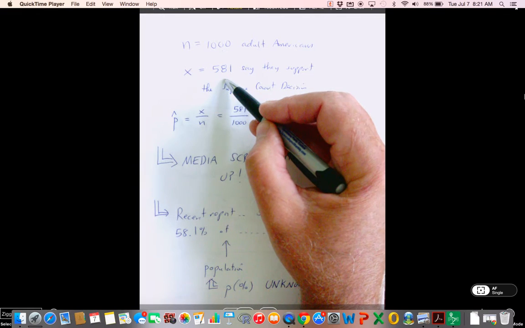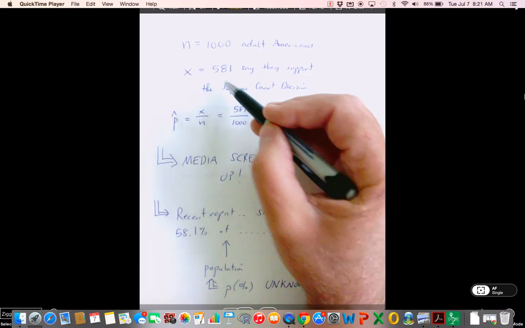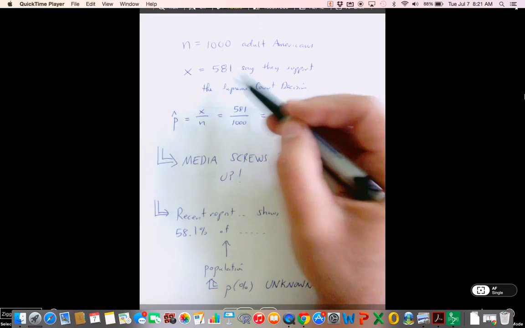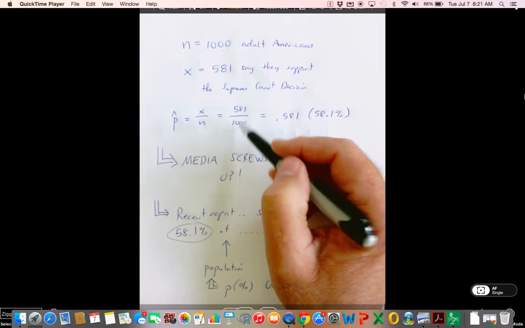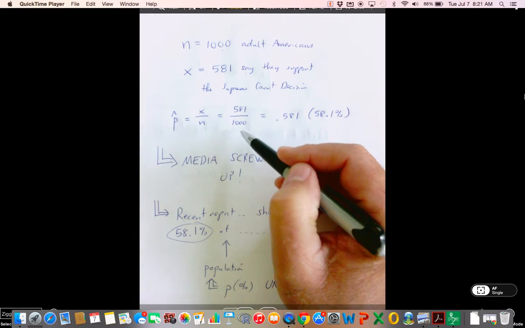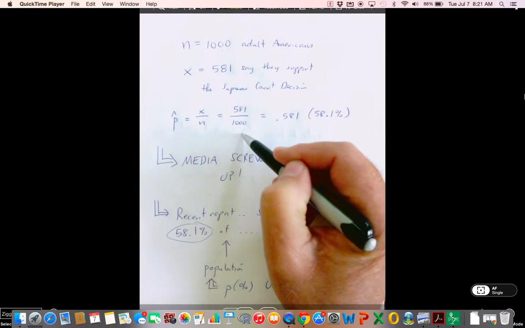Samples vary, as we saw back in the distribution of sample proportions when we were studying the central limit theorem. These things vary, and they vary according to the standard error. There's nothing holy about this 58.1%. This is one sample of infinitely many of size 1,000 that we could have collected.